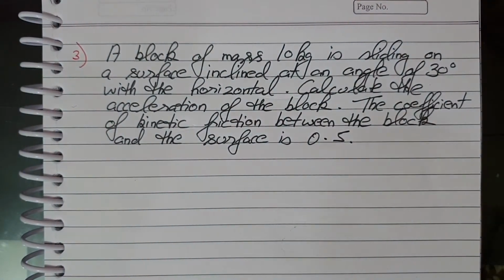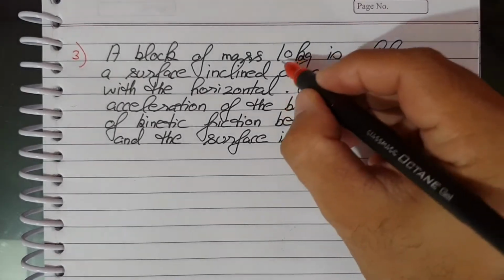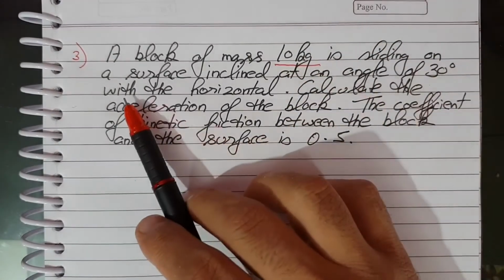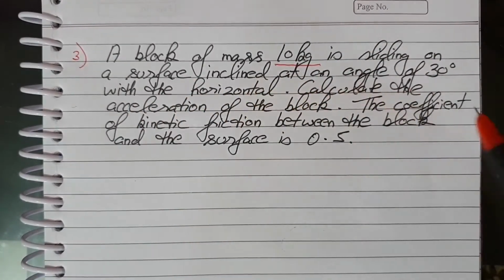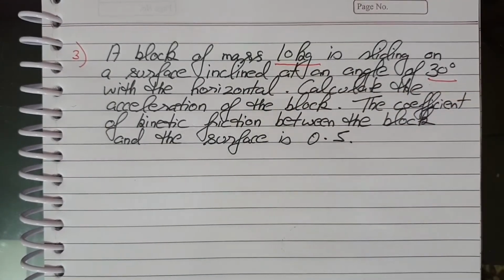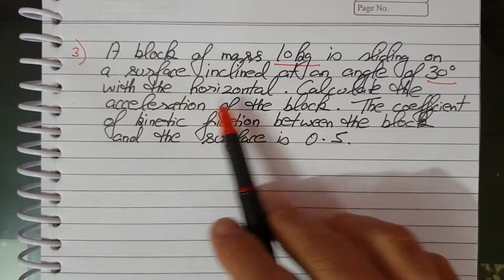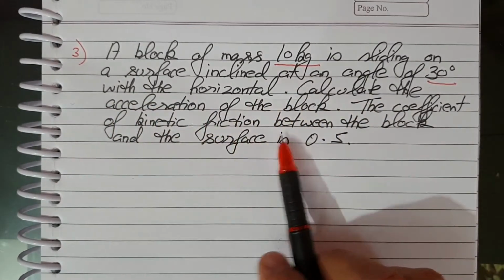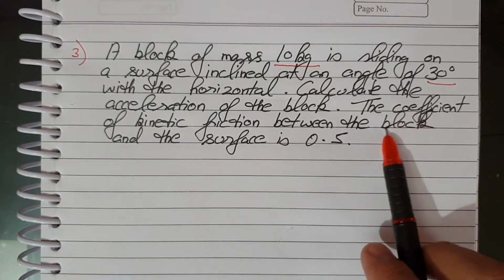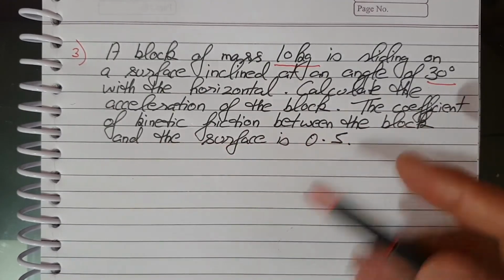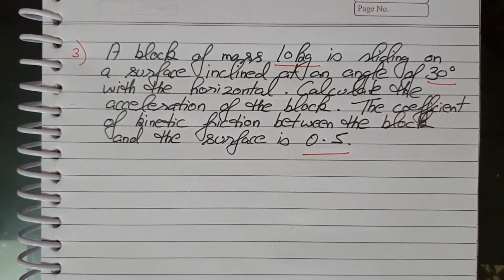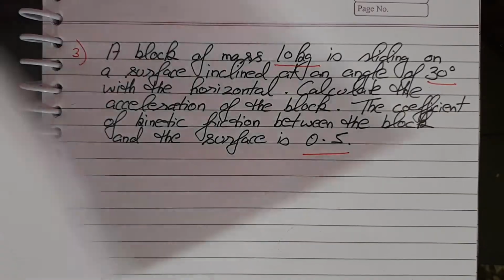Next example. A block of mass 10 kg is sliding on a surface inclined at an angle of 30 degree with the horizontal. Calculate the acceleration of the block. So you have to calculate acceleration, and what is given is the coefficient of kinetic friction between the block and the surface, which is 0.5. So see, this is actually the diagram.